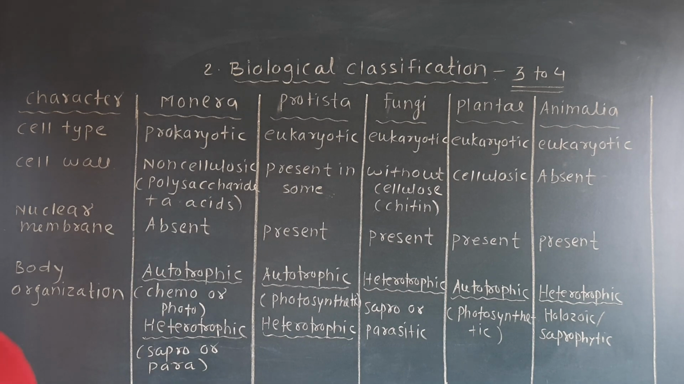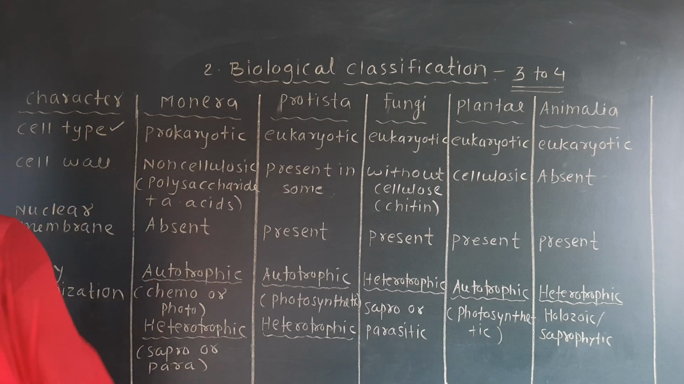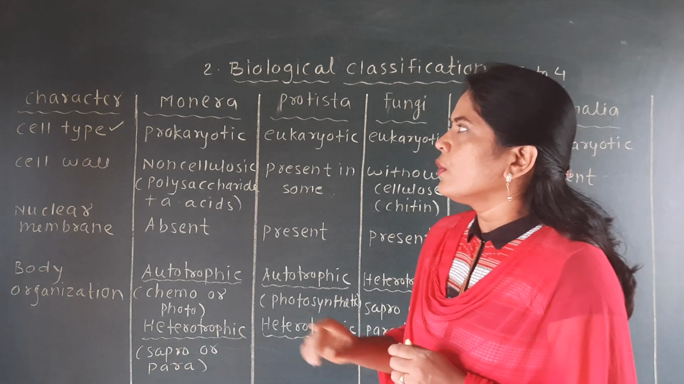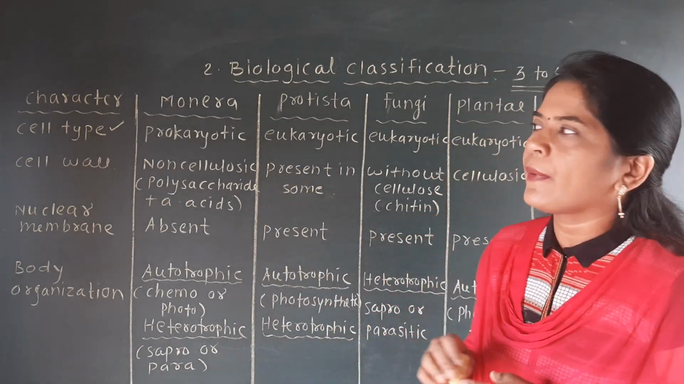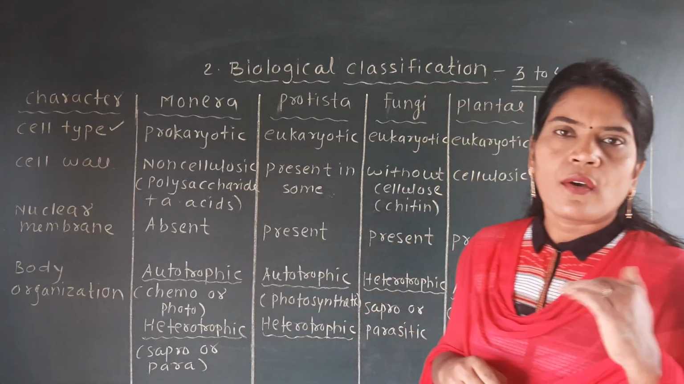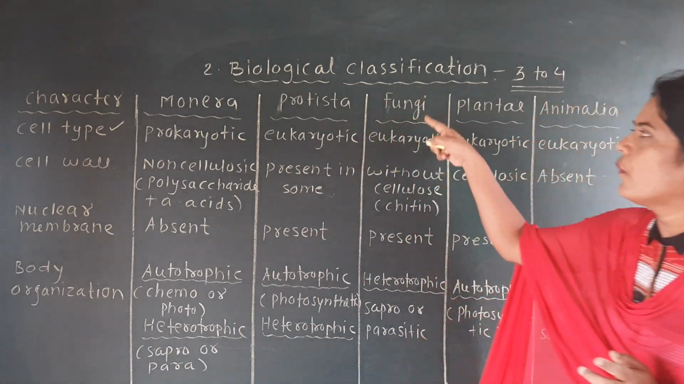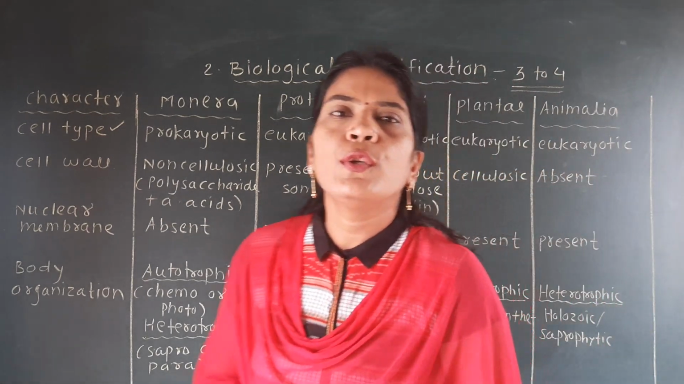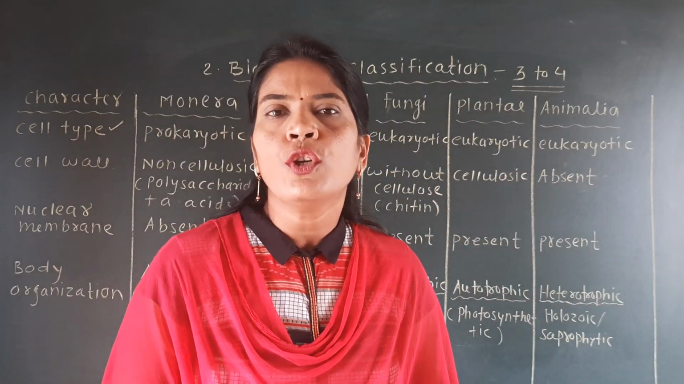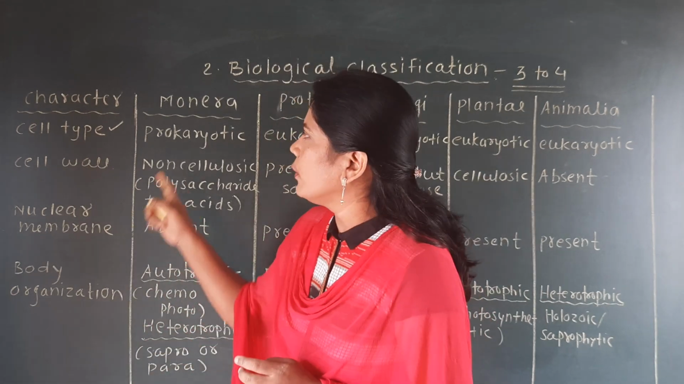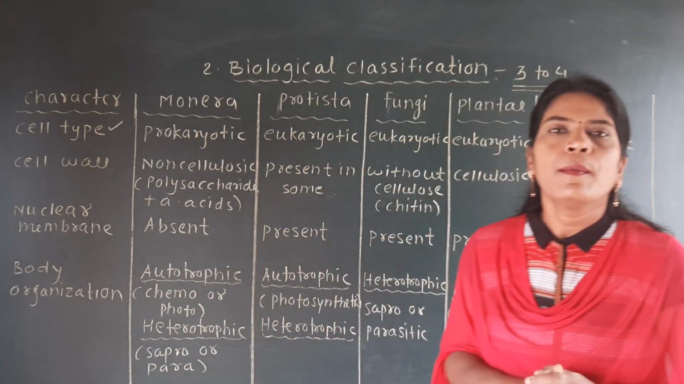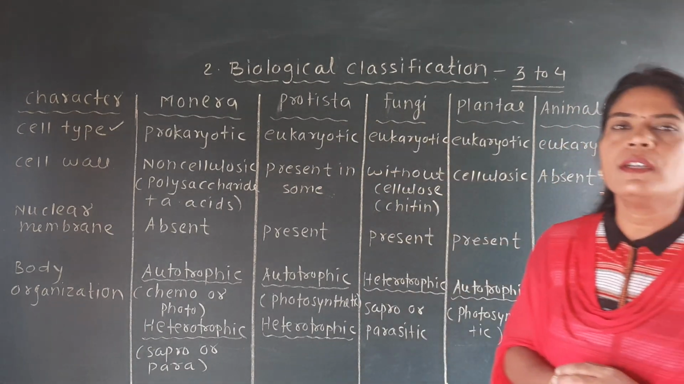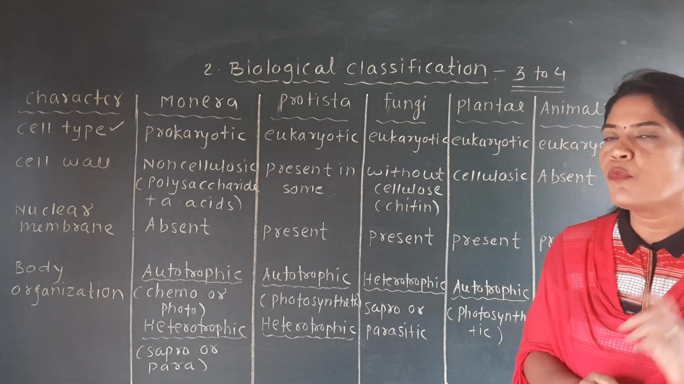The first character, that is the cell type, is given, and we have seen that there are five kingdoms. So Monera is the only kingdom that has the prokaryotic cell, and other than Monera, Protista, Fungi, Plantae and Animalia, these four kingdoms have the eukaryotic type of the cell. So you should know that only the Monera has the prokaryotic cell, but from the Protista to the Animalia all have the eukaryotic type of the cell. This is the one point.